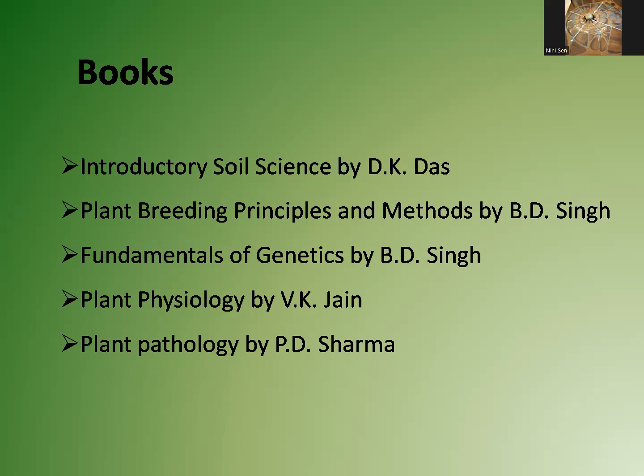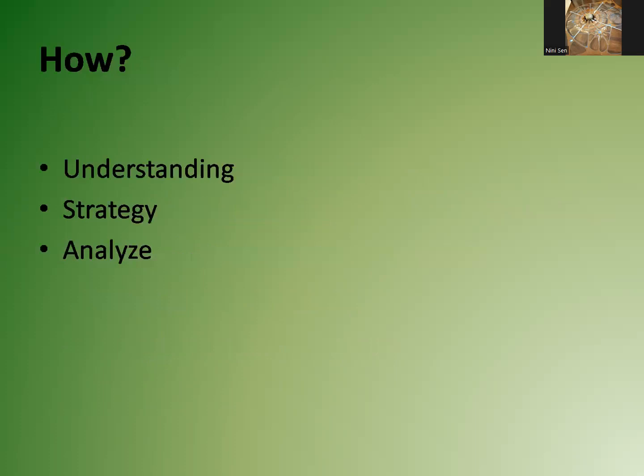So these are just 5 books. Along with that, you should also follow magazines like Kurukshetra and Yojana. I don't have to mention that you also need to follow a standard newspaper, be it The Hindu or the Indian Express, and go through each and every editorial about agriculture related issues.